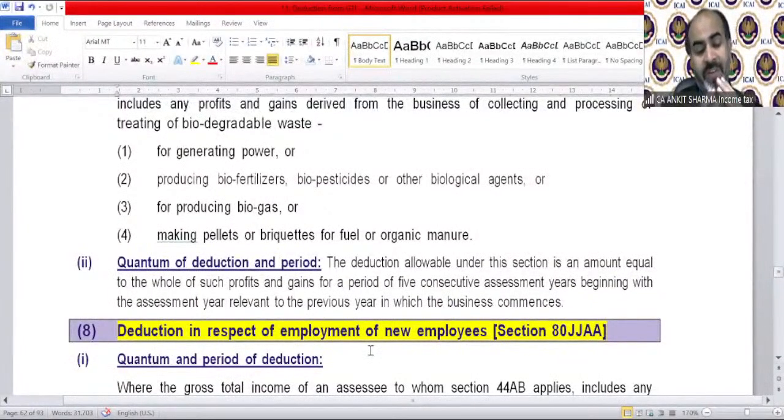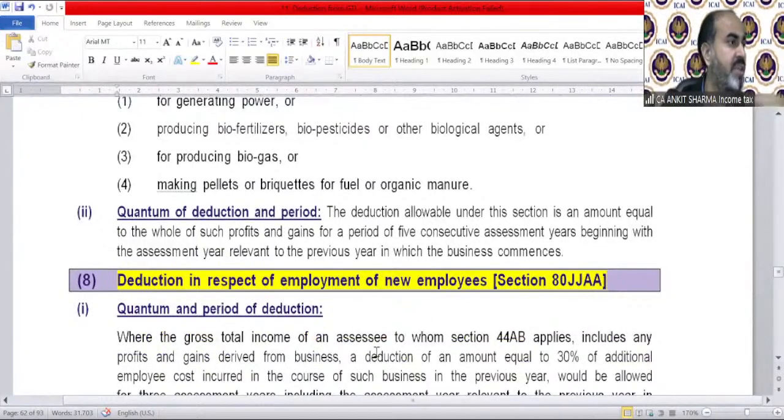Whatever the business you are running, the profit for the next 5 consecutive assessment years is going to be allowed as deduction. So you need not pay any tax on this business profit for the next 5 years, including the year in which you commence that business, of course. The deduction allowable under this section is an amount equal to the whole of such profit and gains for a period of 5 consecutive assessment years, beginning with the assessment year relevant to the previous year in which the business commenced. So let's see the query session.